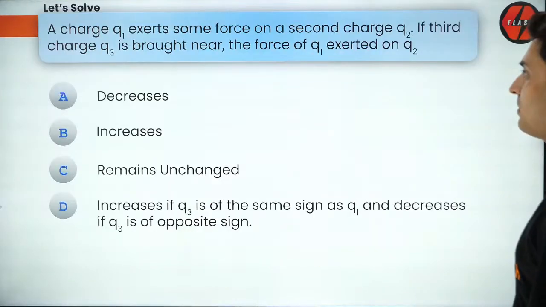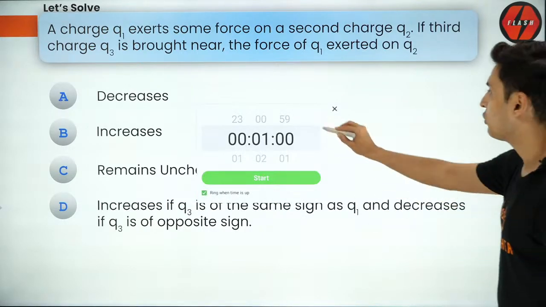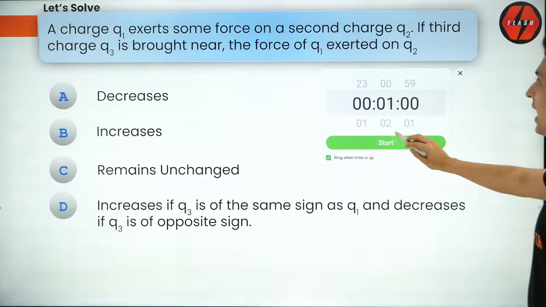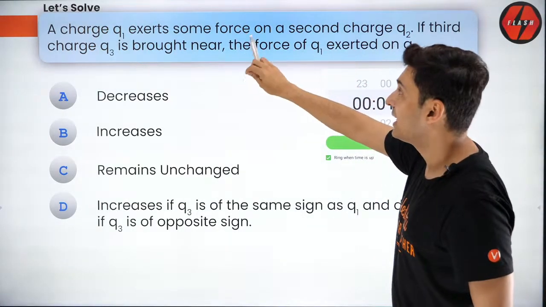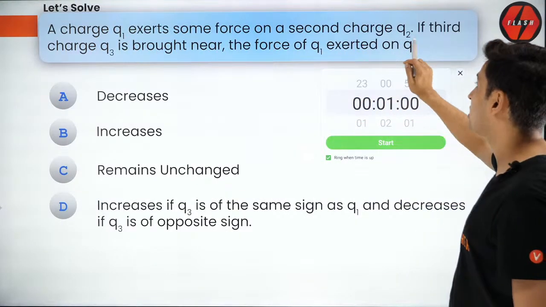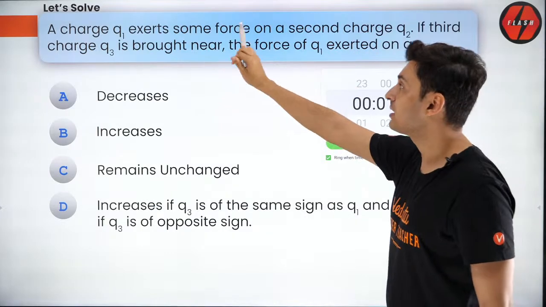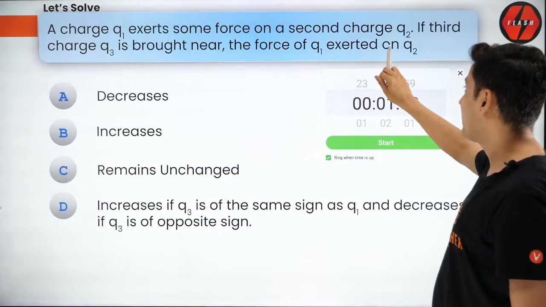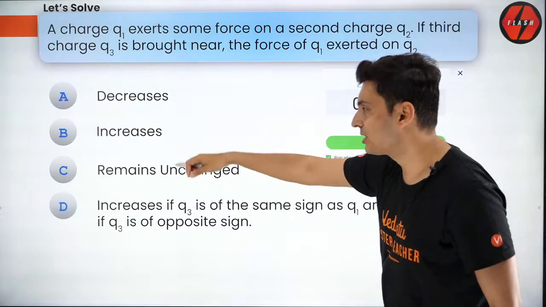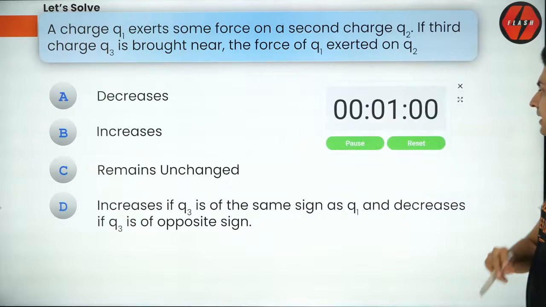Let's start with some problems now. Here is the question. I'm going to give you 1 minute for this question. Let's see how many of you can get this. I'll read the question and then start the timer. A charge Q1 exerts some force on a second charge Q2. If a third charge Q3 is brought near, then the force of Q1 exerted on Q2 will, options are given, think about it and tell me the answer, starting it now.